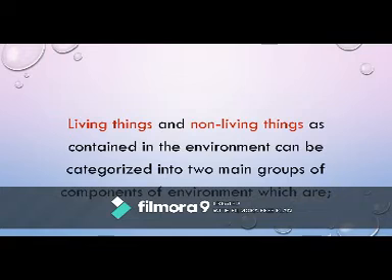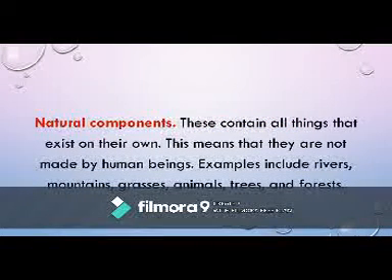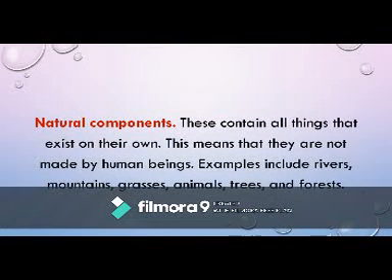So living things and non-living things contained in the environment can be categorized into two main groups of components of the environment. The first component we have is natural components. So these contain all things that exist on their own.